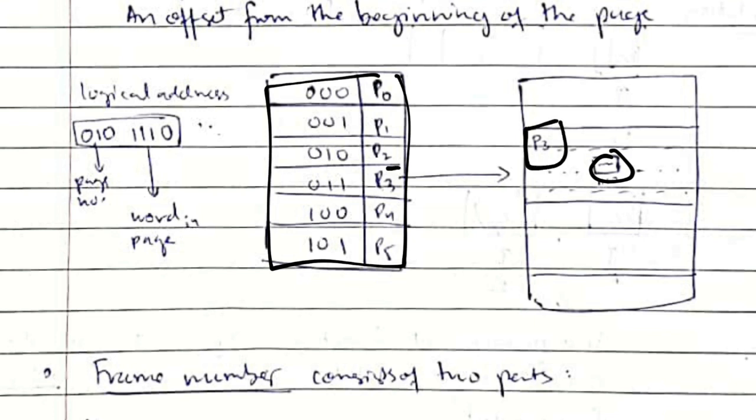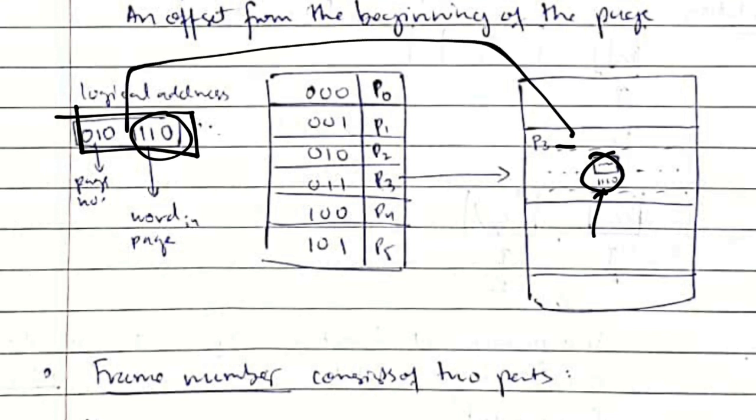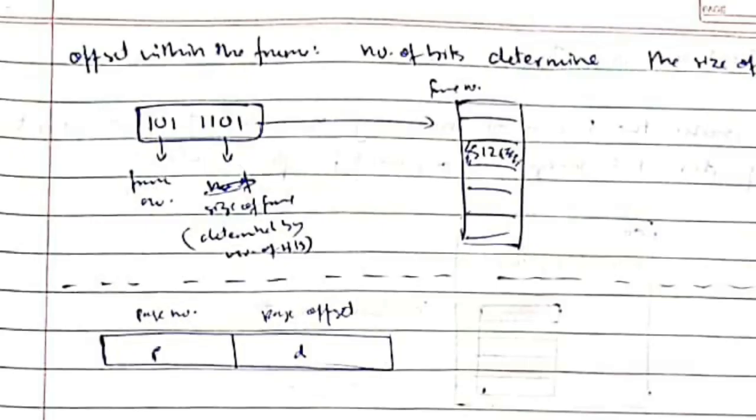So look at P3's code here. It is 011, so my logical address will be 011. And what is the word in the page? Each word will have an address here. This address is 110, so I'll write 011110. This is the address which will be used to access the word from the memory. So that was for the logical address.